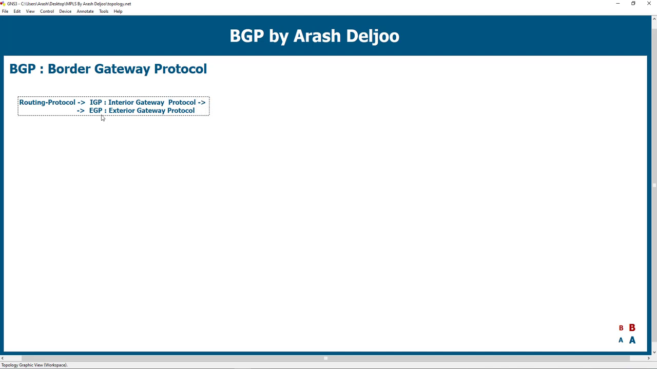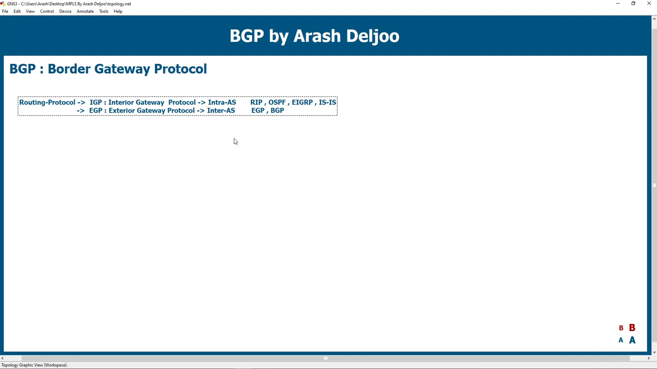IGP means the protocol is working inside of an AS. Intra-AS routing protocols. For example, you know that we have some IGP protocols. Maybe you remember RIP, OSPF, EIGRP, or IS-IS. And some other routing protocols work between ASs, inter-AS. For example, EGP and BGP.